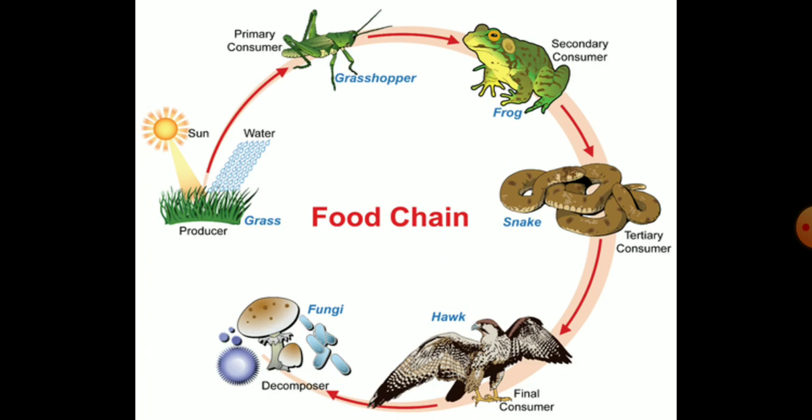A food chain shows how each living thing gets its food. It shows who is eating who. And the arrow means "is eaten by". So, this red arrow will show who is eaten by whom. In this food chain, you can see grass is eaten by the grasshopper, which is eaten by the frog, which is eaten by the snake, which is eaten by the hawk. A food chain always starts with green plants. All the plants are producers, which are eaten by an animal. So all the animals in this food chain are consumers.